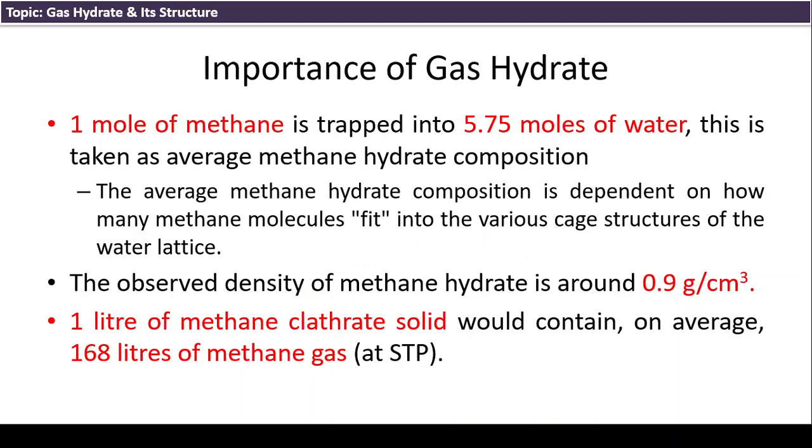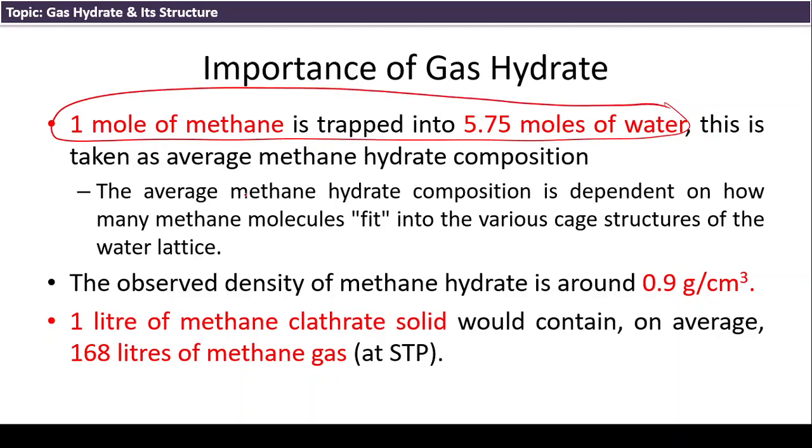Natural gas hydrates: 1 mole of methane is trapped in 5.75 moles of water. This is an average value, taken as the average methane hydrate composition. It depends on how many methane molecules fit into the various cage structures of the water lattice.